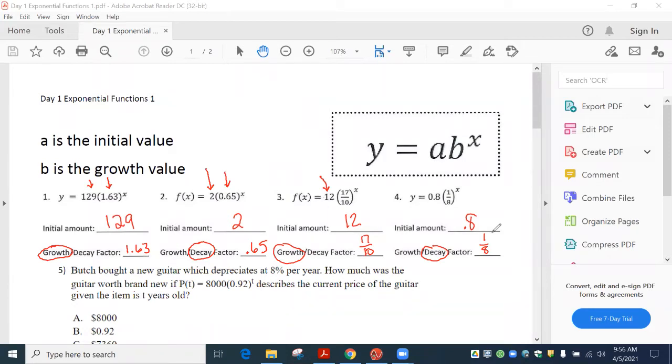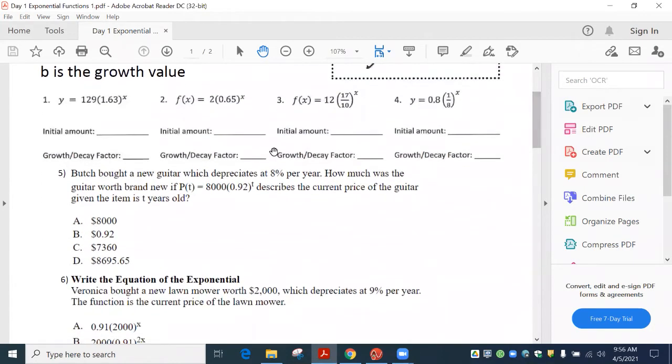Obviously, with us barely going over this, we don't expect you to be great at this, but this is on the STAR test, okay? It is on the STAR test. How many questions? 1 or 2. This is not big on the STAR test. That's why we're like, you know what? If we don't get to cover this all that much, we're okay with that, because we're talking just a couple of questions. But you can see it's really not that hard, okay? Just knowing that the front number is your beginning, and then the second number is if we're growing or decaying. All right, is everybody good? Good.